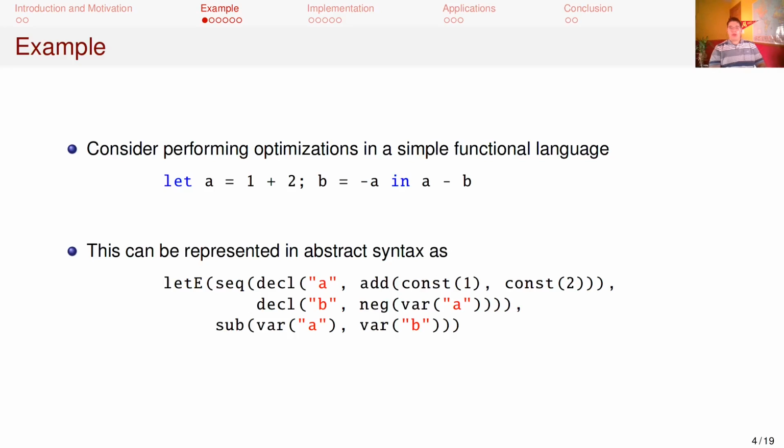As an example, consider the problem of performing optimizations on a simple functional language. We have basic mathematical expressions for addition, subtraction, and negation, as well as let expressions containing a sequence of declarations. A potential program fragment in this language will be parsed into the abstract syntax shown below. There may also be constructs for function definition and application, but we aren't concerned with them for now.